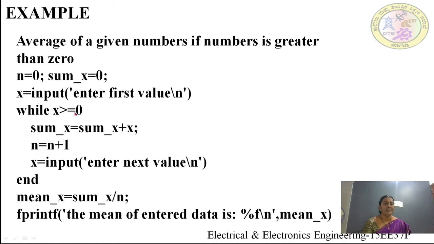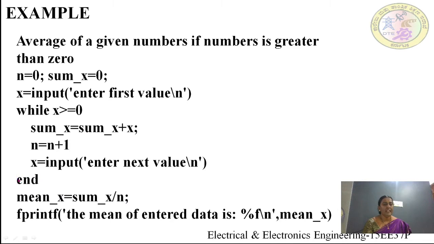While x is greater than or equal to 0, sum_x is equal to sum_x plus x. And here I am updating n as n plus 1. Afterward, immediately I will take another value, that is x is equal to input("Enter the next value\n"), and then end. Then mean_x is equal to sum_x divided by n.